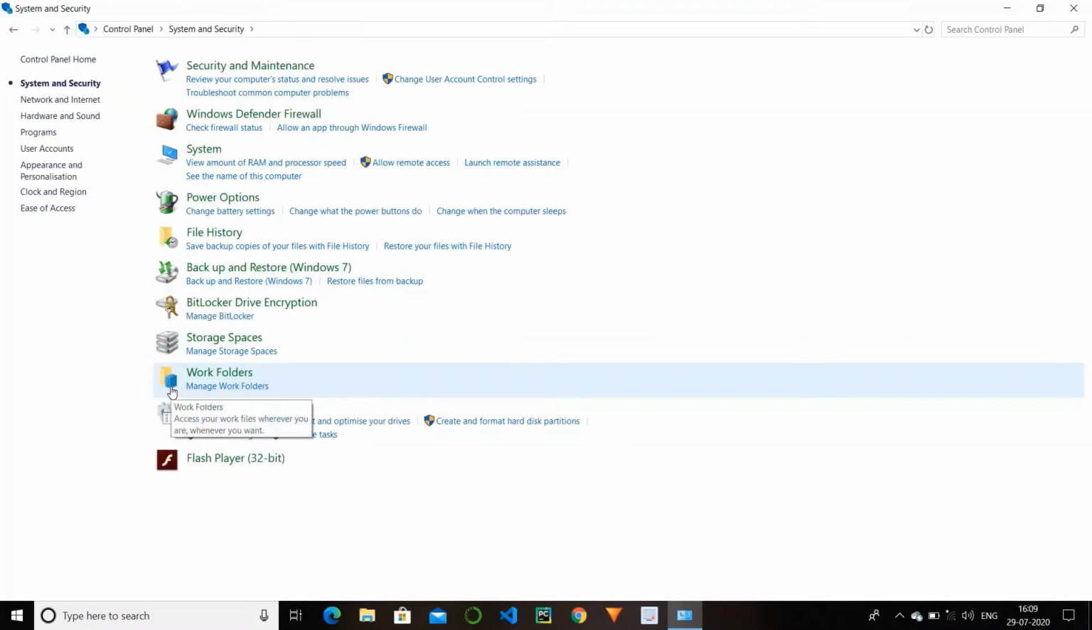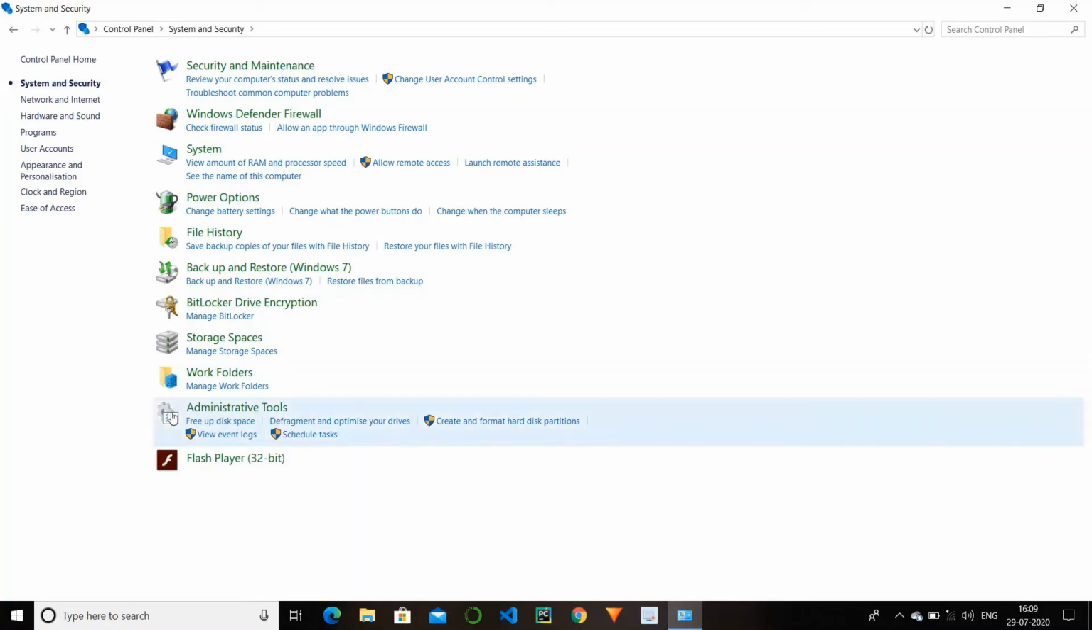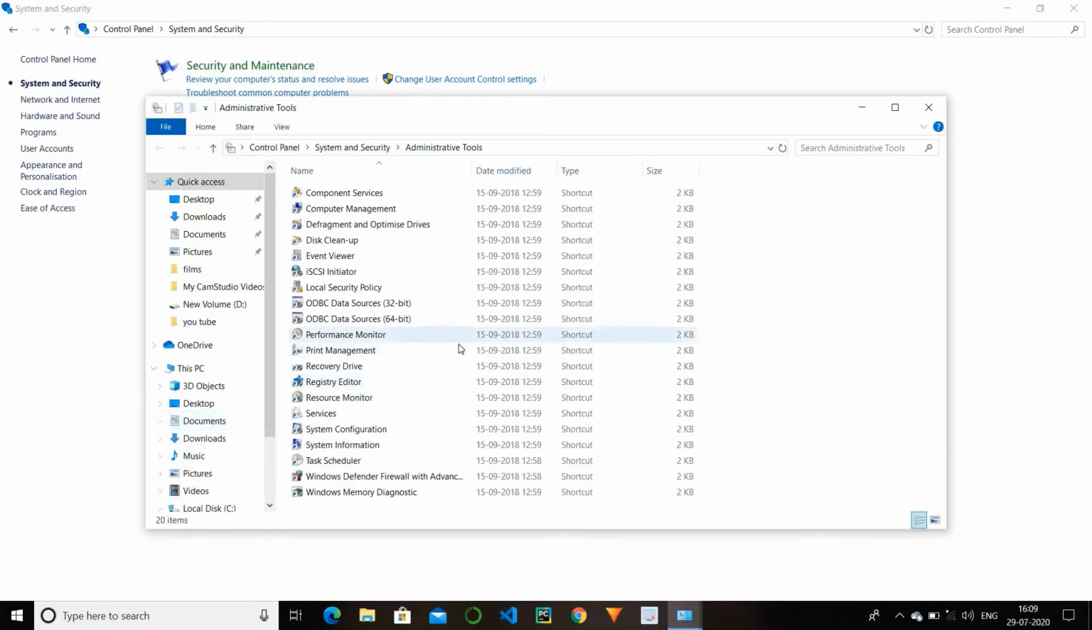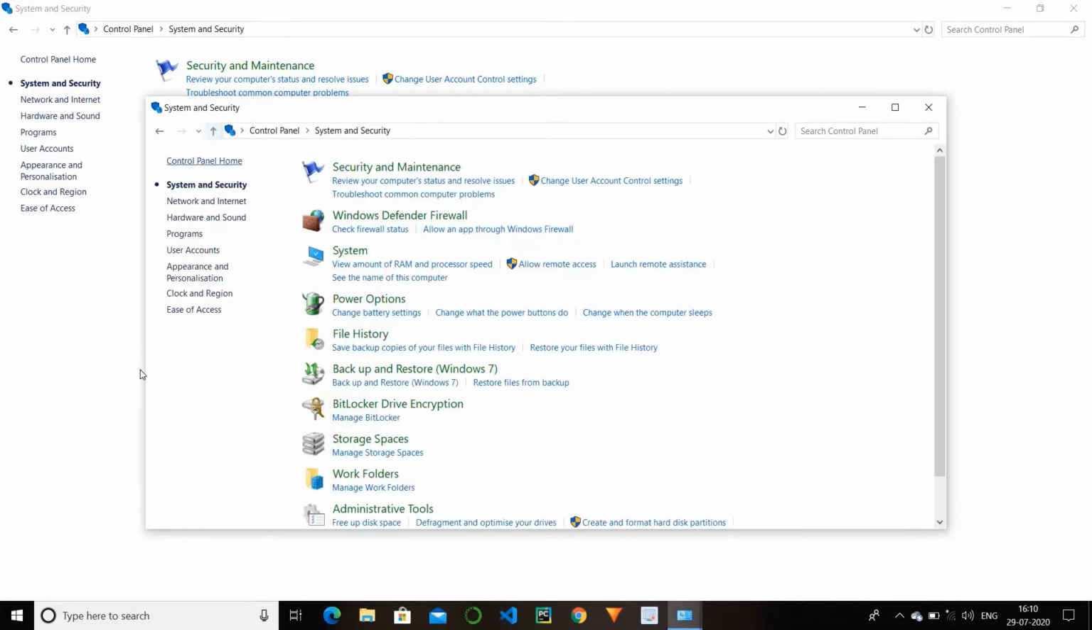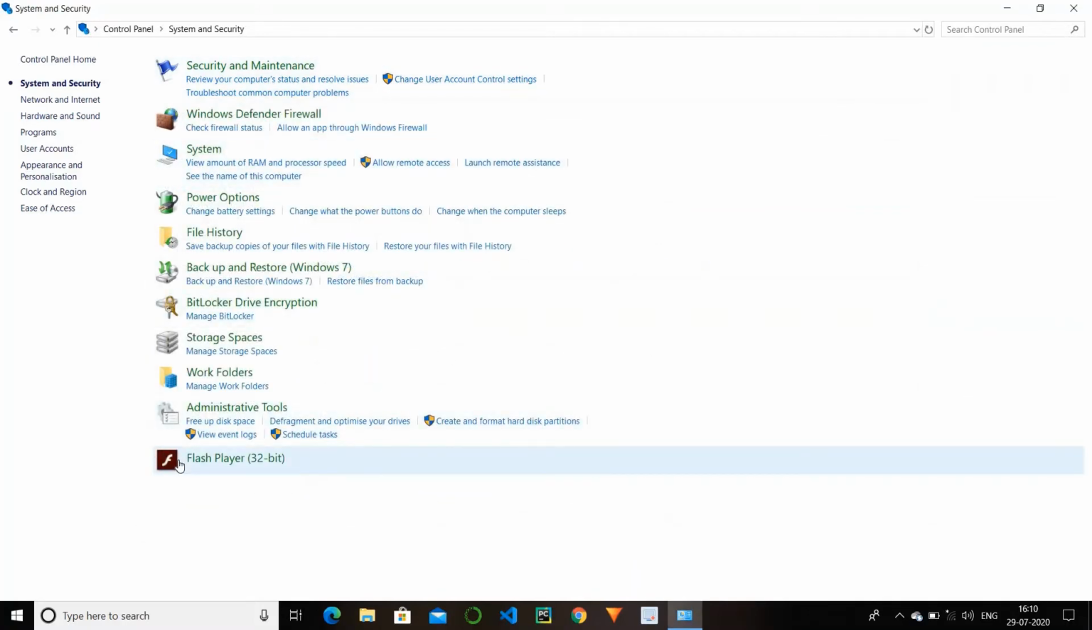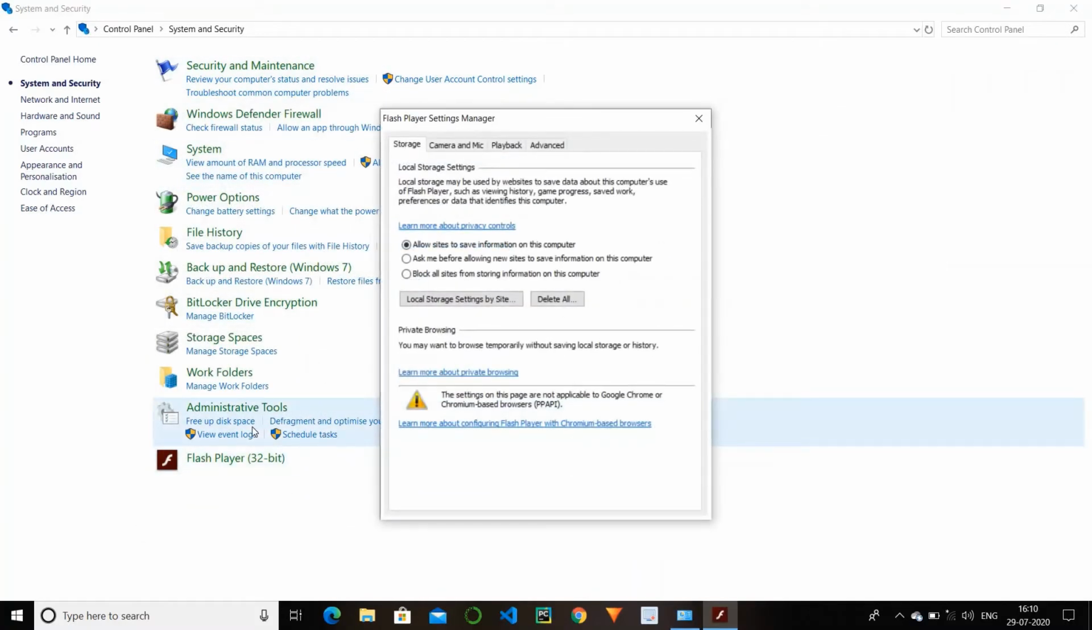Next is work folders. It is not of much use. And the next is administrative tools. So it is also of no use. And the next option is Flash Player. Flash Player is what you use when you connect to the internet, or you are operating another device with the help of your laptop or computer. So it uses its space to operate. So you can change these settings, whenever you connect to the internet, and you do some research or anything else.